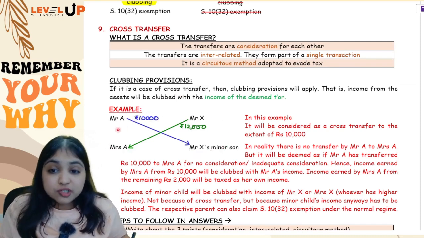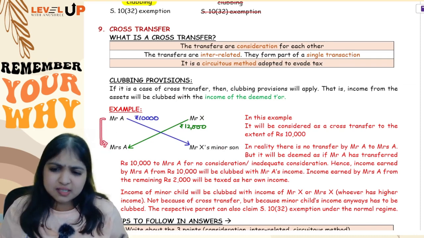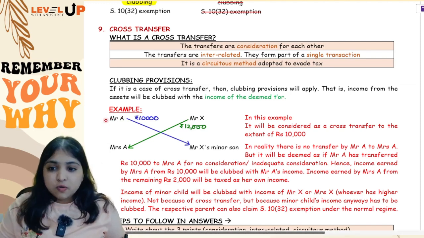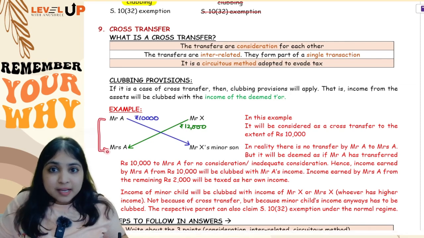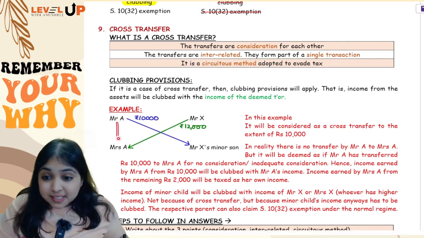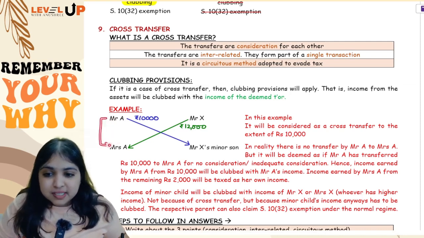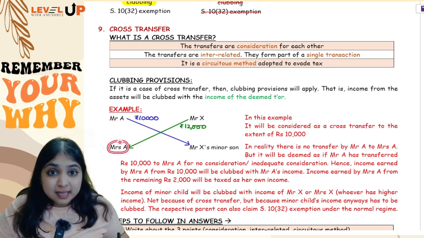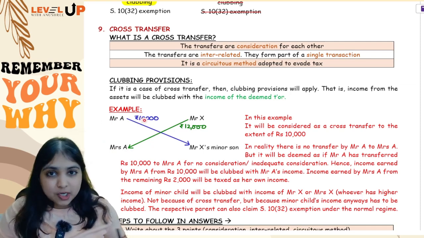So if there is a cross transfer, even though in reality Mr. A did not transfer anything to Mrs. A, we will treat it as if Mr. A has transferred the asset to Mrs. A. So, if Mr. A has transferred to Mrs. A, then clubbing provisions will apply. Right guys? So, in reality, Mr. A has not transferred anything to Mrs. A, but we will treat it as if Mr. A has transferred to Mrs. A and clubbing provisions will apply. So, whatever income Mrs. A earns from the transferred asset, it will be clubbed with Mr. A's income.